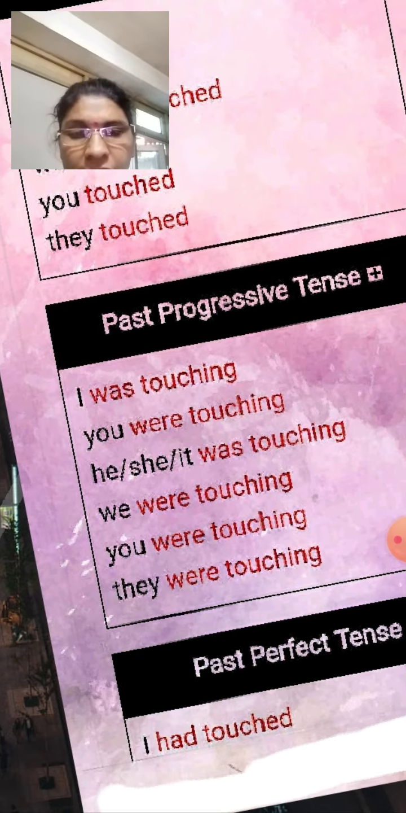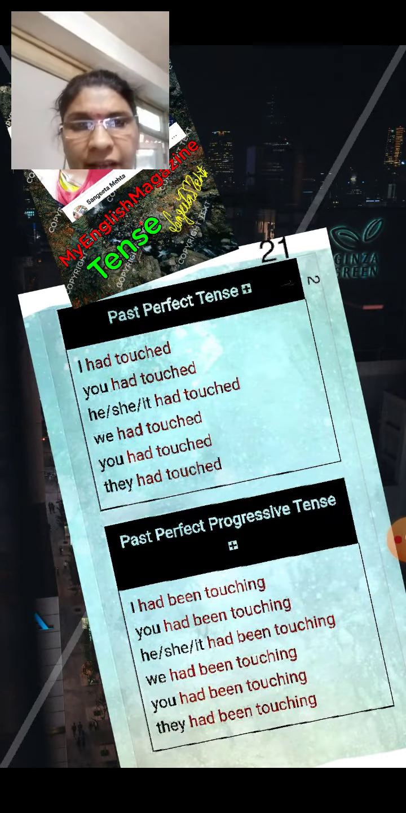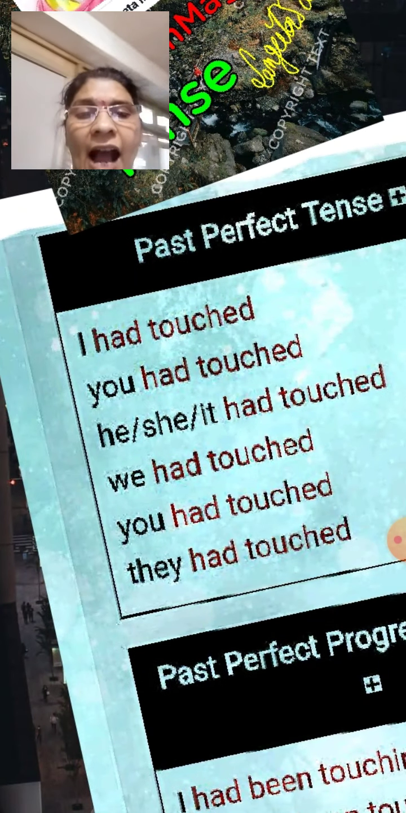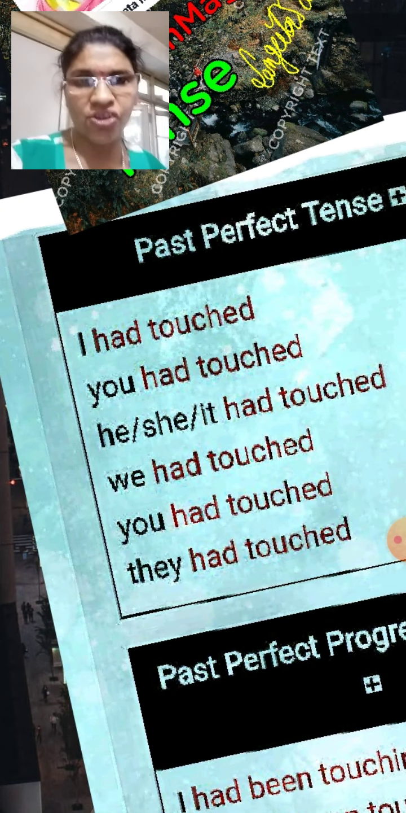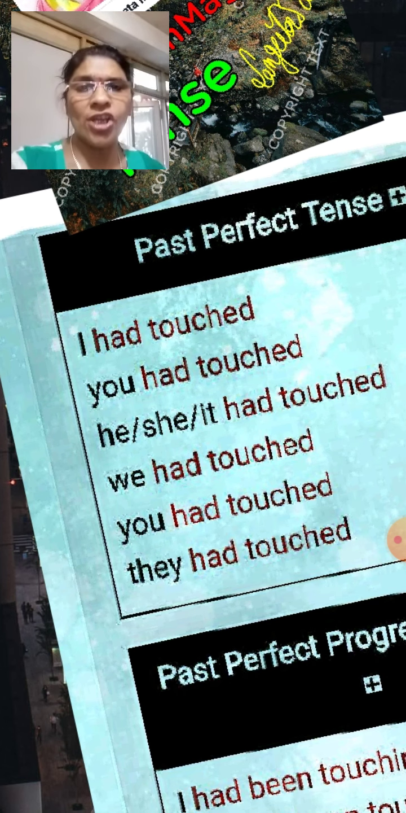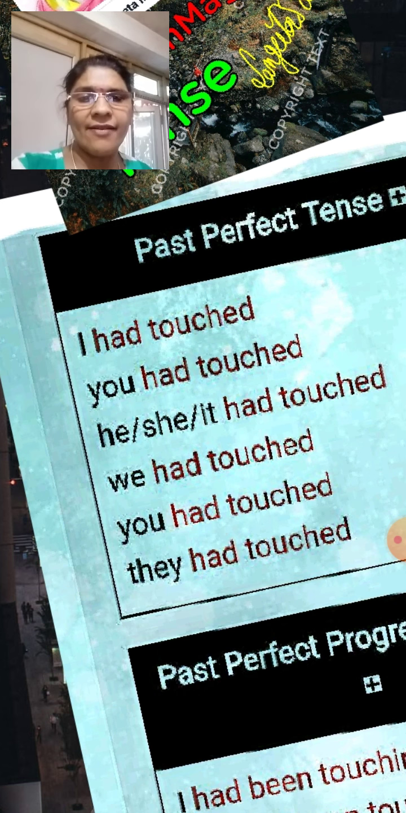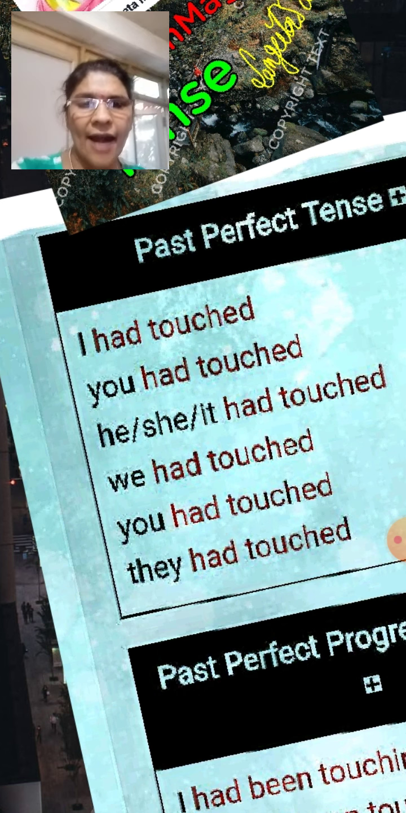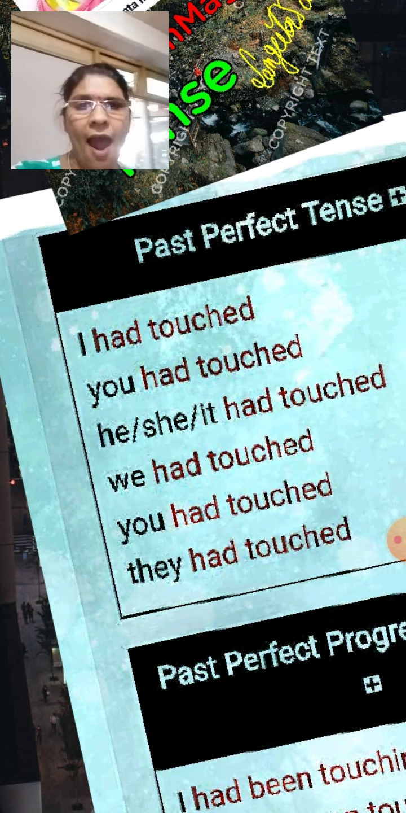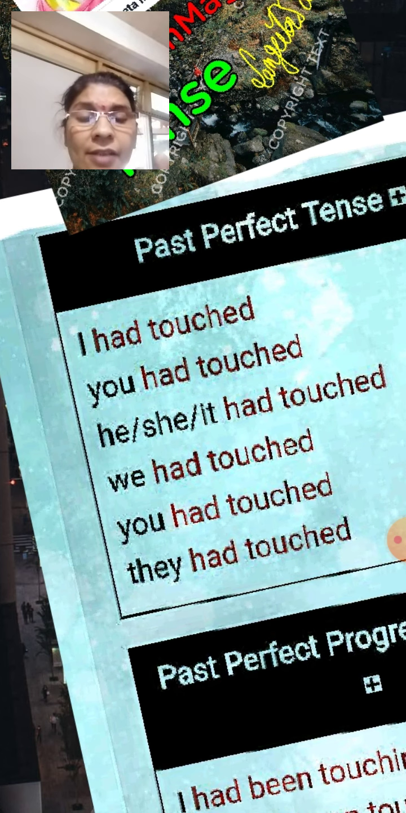They were touching. Past perfect tense: I had touched, you had touched, he, she, it had touched, we had touched, you had touched, they had touched. But in past perfect tense, here is the difference.